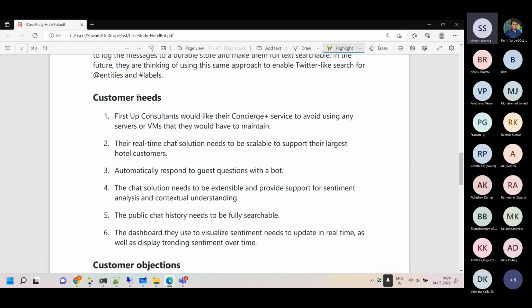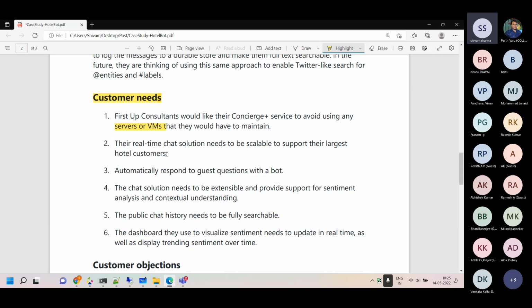Now, one thing which they are very specific about, not looking for infrastructure as a service. They're thinking of solutions which are more platform as a service oriented or serverless. So if you see over here, we are also skipping the VMs and the servers, and we are going more cloud oriented, and we'll be adopting the cloud more closely using PaaS and serverless.